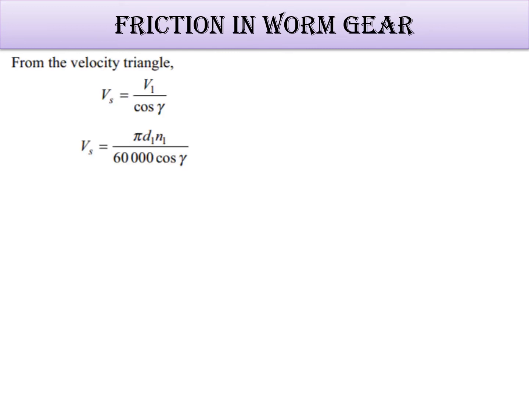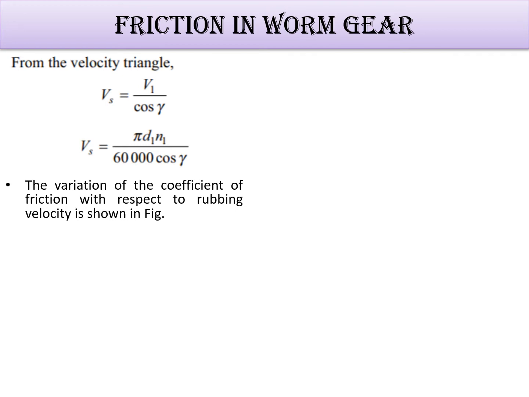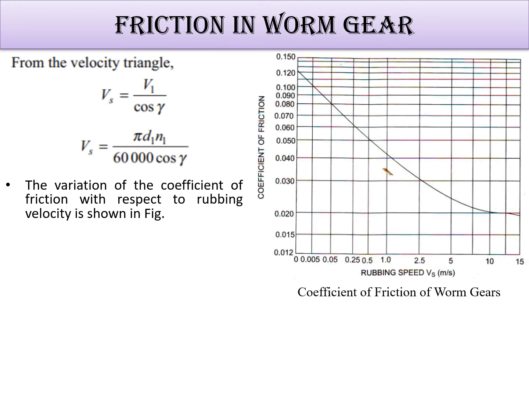Now from the velocity triangle, Vs is equal to V1 upon cos of gamma, and Vs is equal to pi d1 n1 upon 60,000 cos of gamma. The variation of the coefficient of friction with respect to the rubbing velocity is shown in the figure. A figure is being generated here for understanding the relation. The coefficient of friction is on the y-axis and the rubbing speed is on the x-axis. You can see that as the rubbing speed increases, the coefficient of friction decreases. The coefficient of friction is high at 0, and it decreases as the speed increases.